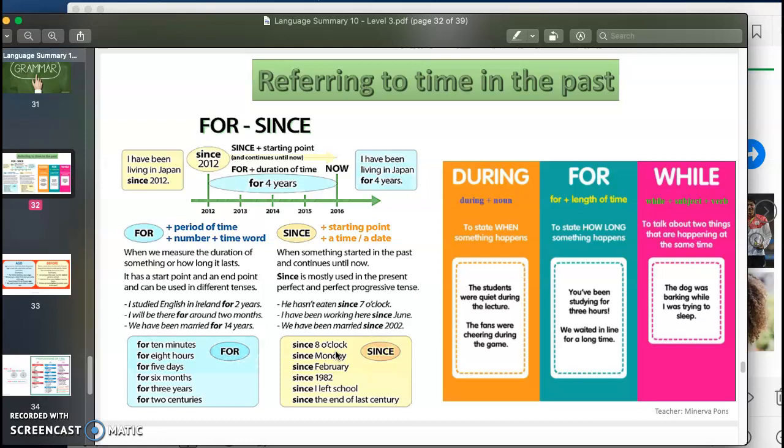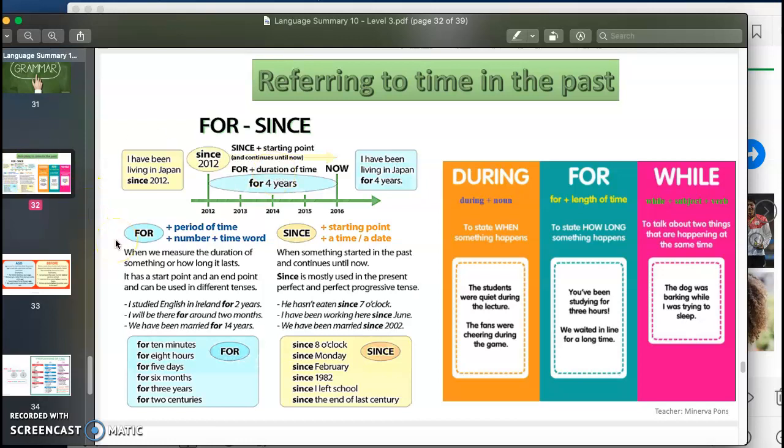We have been in the English immersion program since January 2020, meaning that today we are still here. I have been living in Japan since 2015, meaning that in 2015 I moved to Japan, and basically I am still here living in Japan.